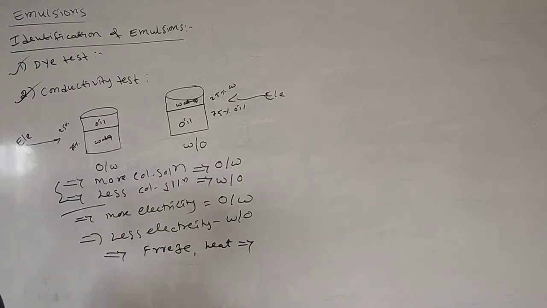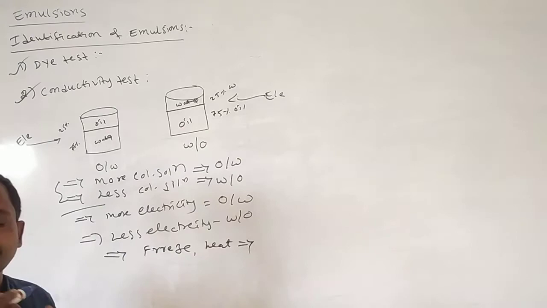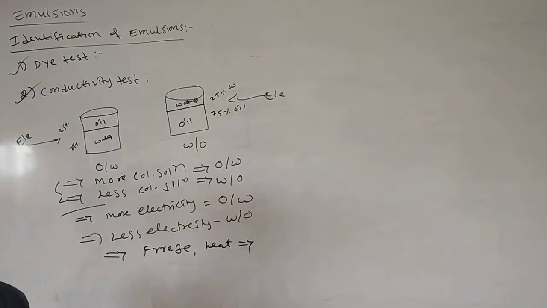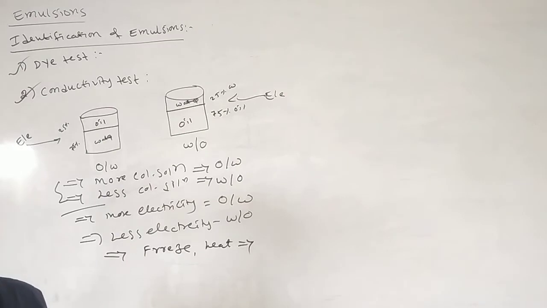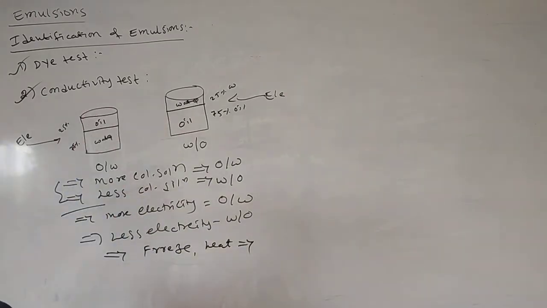Coagulation means, what is the meaning of coagulation? Conversion of colloidal solution into precipitate, we call as coagulation. Conversion of precipitate into colloidal solution by the addition of electrolytic solution, we call as peptization. Yesterday we saw that also.